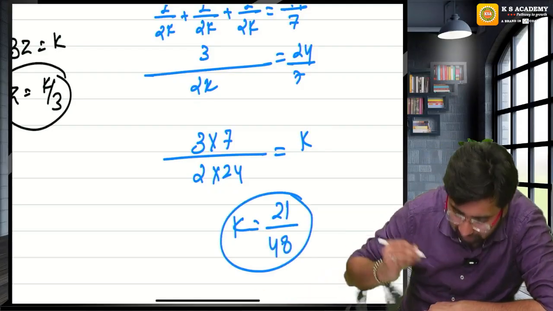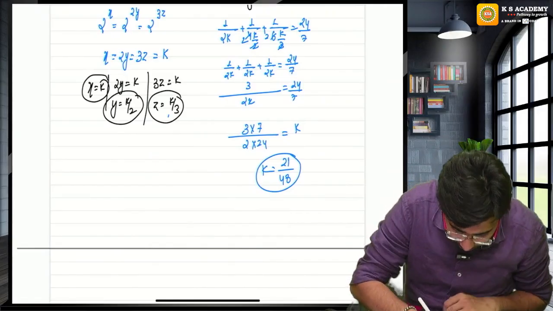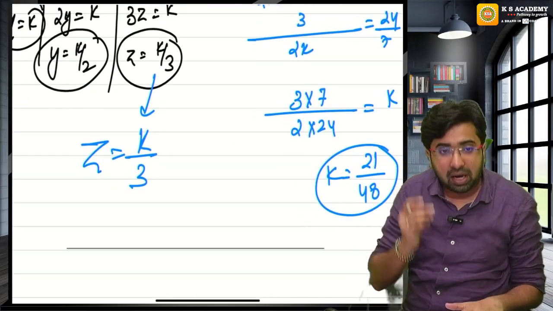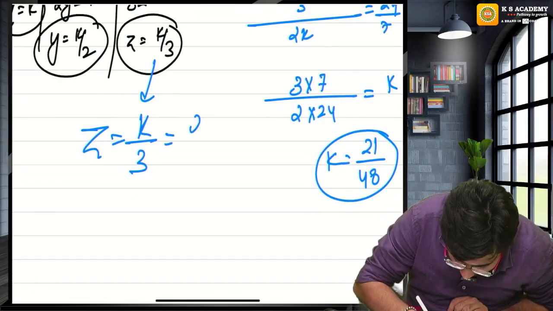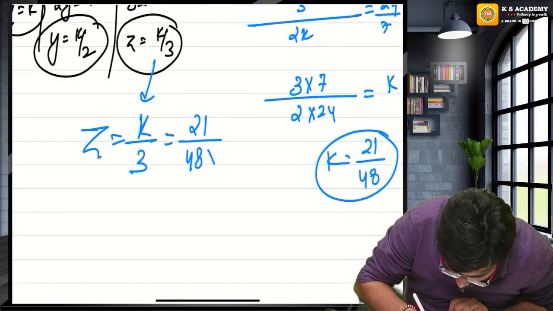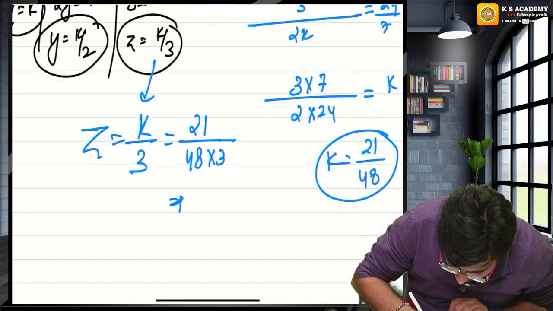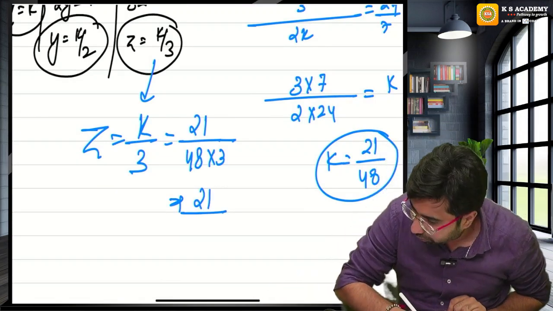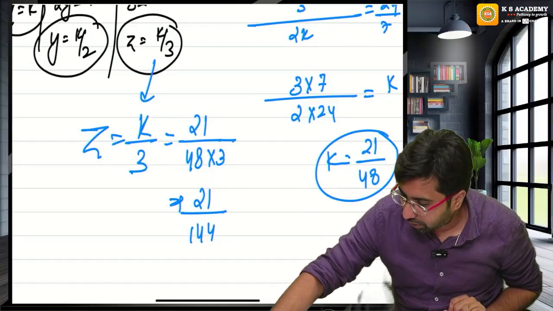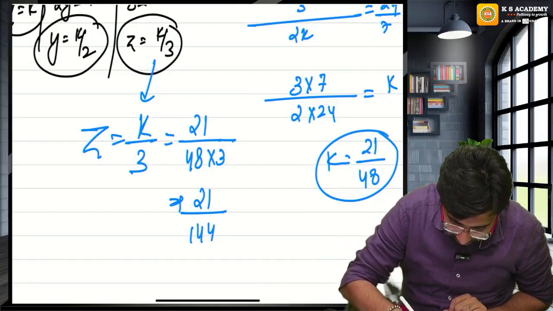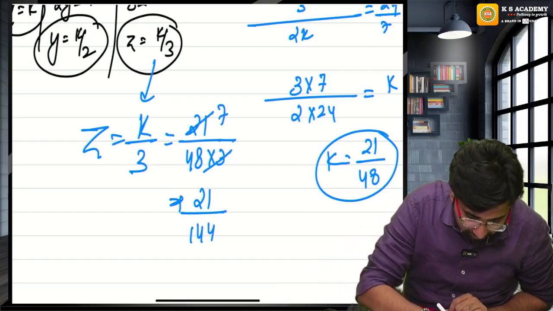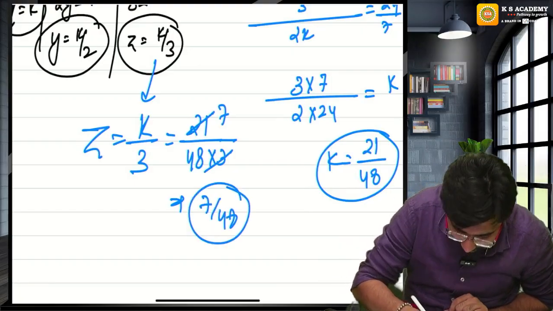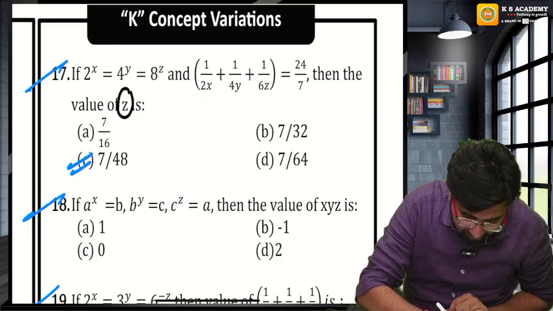Sir, now you have the value of k, but they are asking the value of z. What is z? z is k by 3. This is 21 upon 48, multiplied by 1 by 3, so 21 divided by 48 into 3, which is 144. You can cancel it: 3 sevens are 21, so cancel from there only, and you will get 7 upon 48. Option C is the right answer.